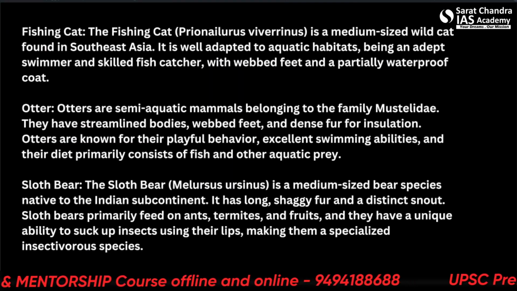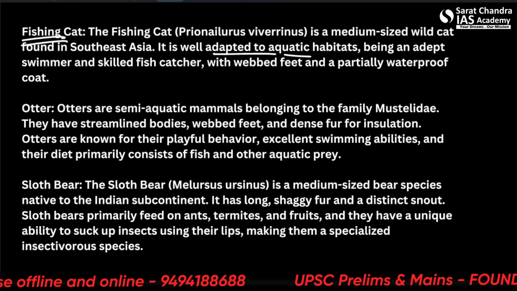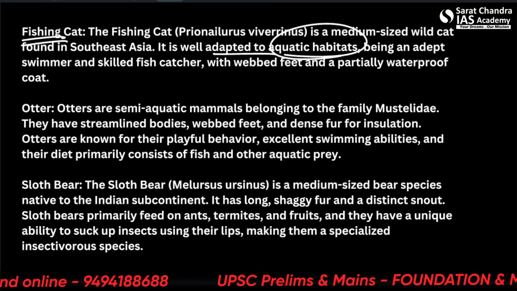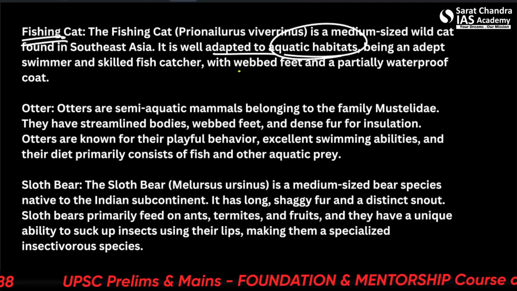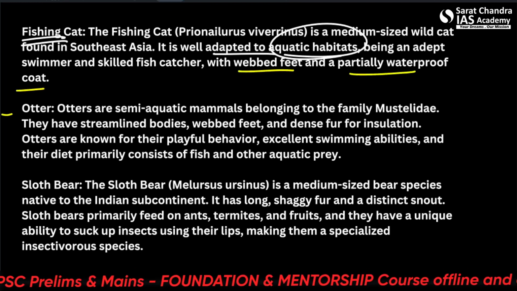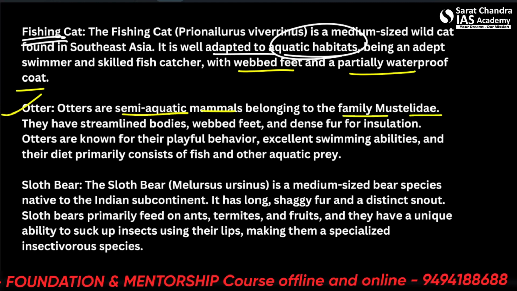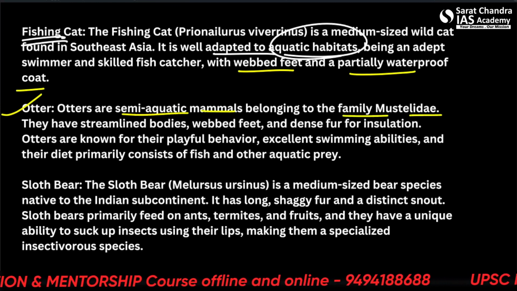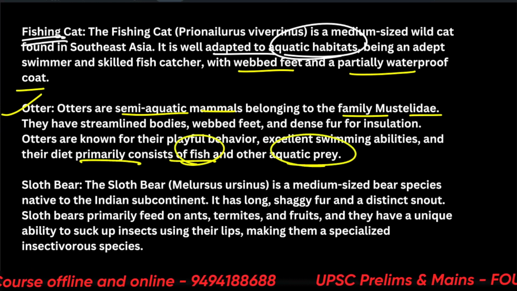Okay. Fishing cat, no need to know much about this. It's well adapted to aquatic habitats. That's all we need to know about. Webbed feet and a partially waterproof coat. Otters are semi-aquatic mammals belonging to a family. This is not important. They are mostly found in the USA and their diet primarily consists of fish and other aquatic prey.